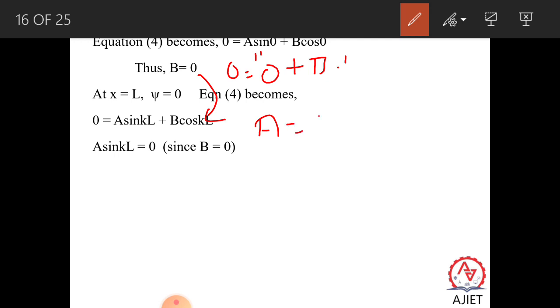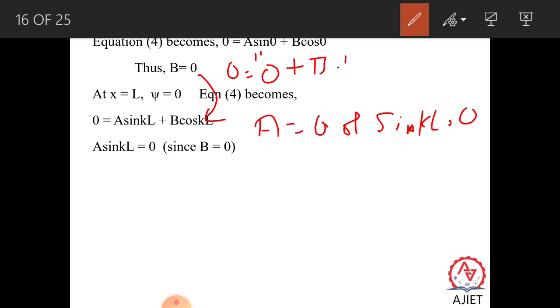Either a equal to 0 or sin kl equal to 0. See what happens if you take a equal to 0. Already our b is 0, and if a is equal to 0, it tells that the particle is absent, then xi reduces to 0. But actually the particle is not absent, the particle is present inside the well. So we cannot take a equal to 0.